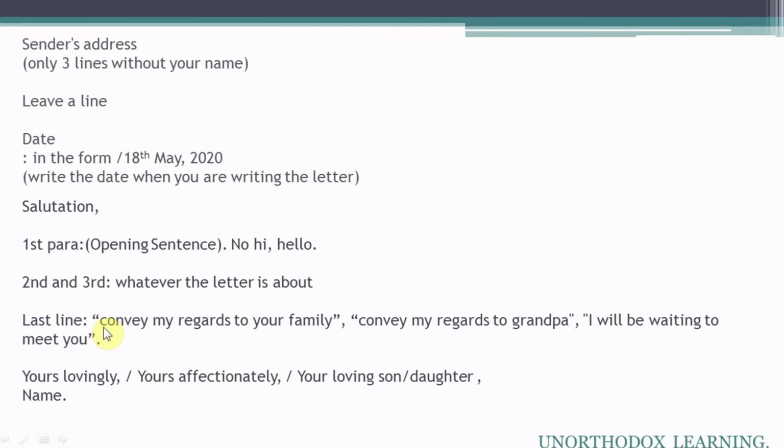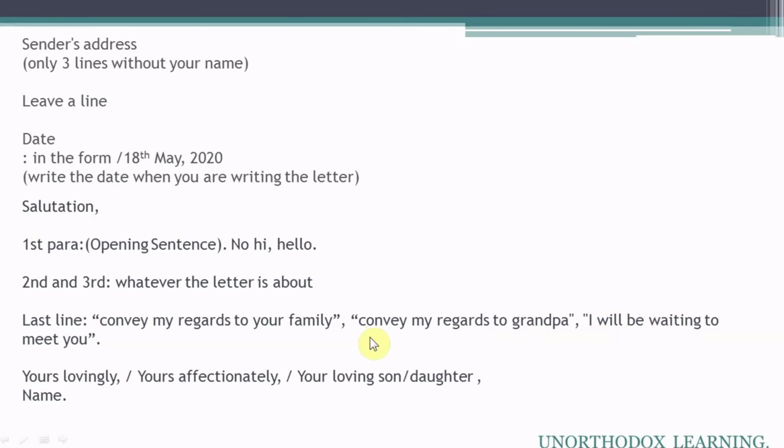I am giving you some examples of how to write the closing sentence. Give my regards to your parents. Please remember me to your brother. We all miss you here. I am looking forward to visiting you. I look forward to hearing from you soon. These are some of the concluding sentences which you can write.